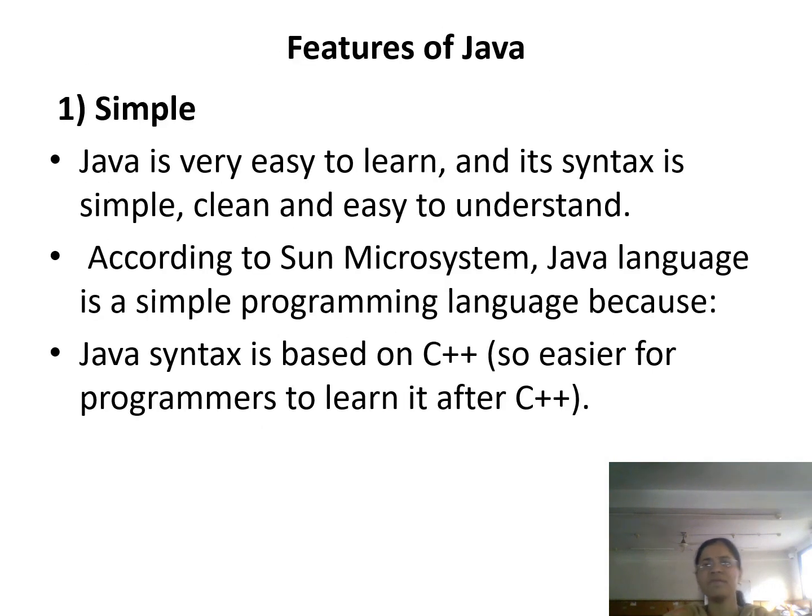Then we'll see what are the different features of Java programming. The first and very important feature of Java is that it is very simple. It is easy to learn, and its syntax is simple, clean, and easy to understand. Therefore, it is said to be a very simple programming language.